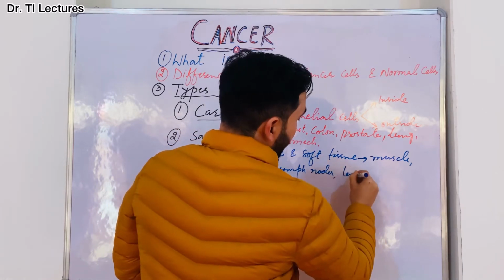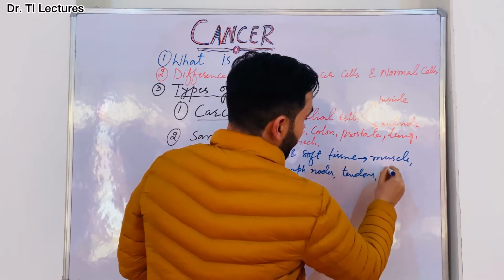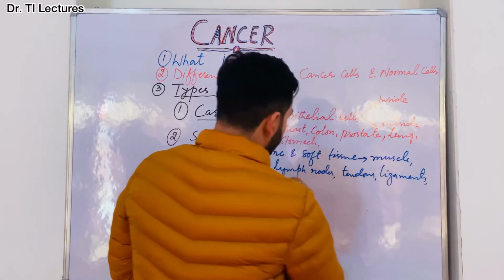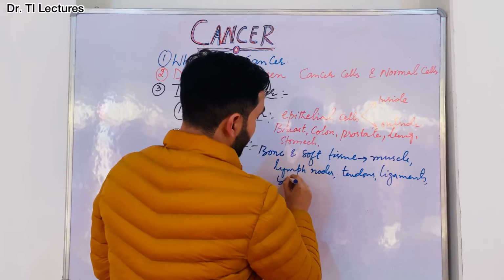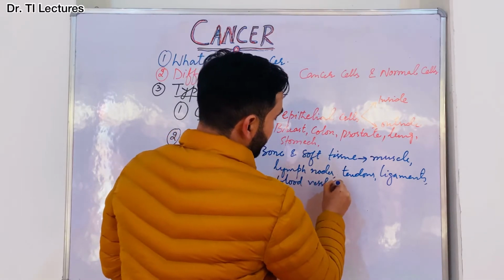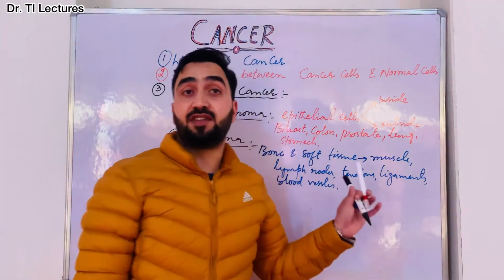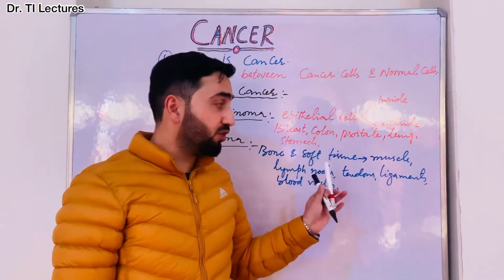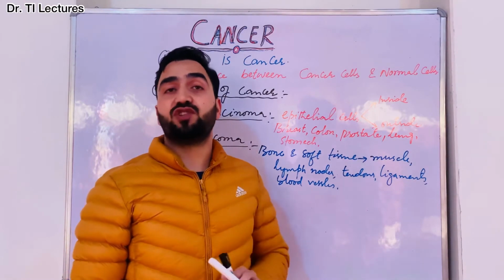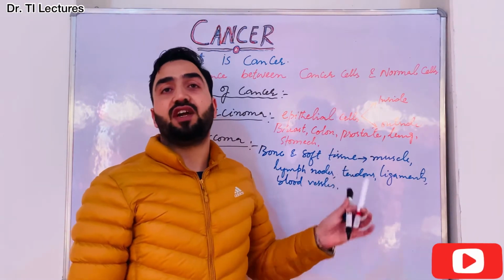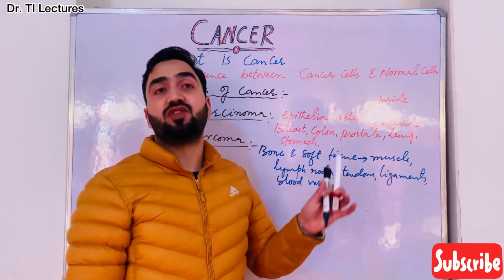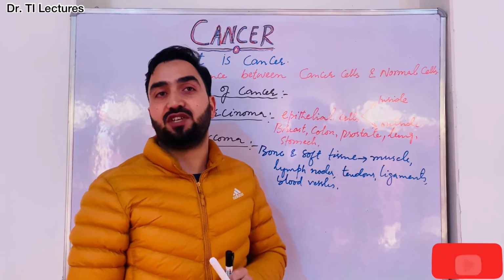Including tendons, including ligaments, right? Including these blood vessels. So this is sarcoma. So we came to know that sarcoma is that kind of cancer which forms in bone and soft tissues, including muscles, including lymph vessels, including tendons, including ligaments, blood vessels, and much more, right?